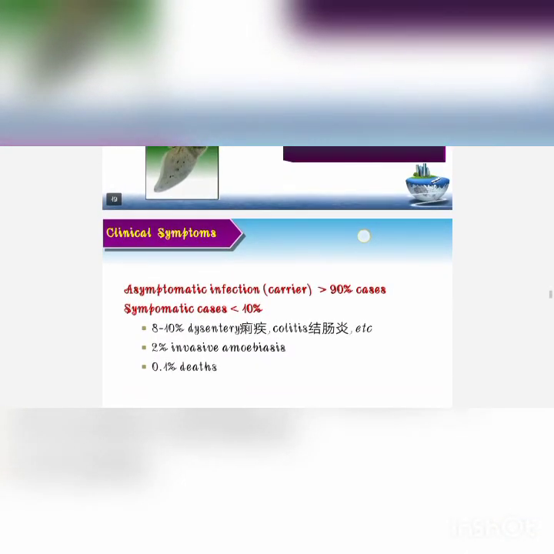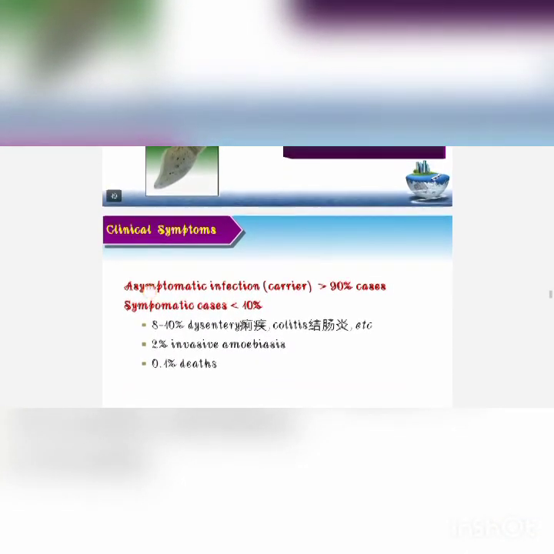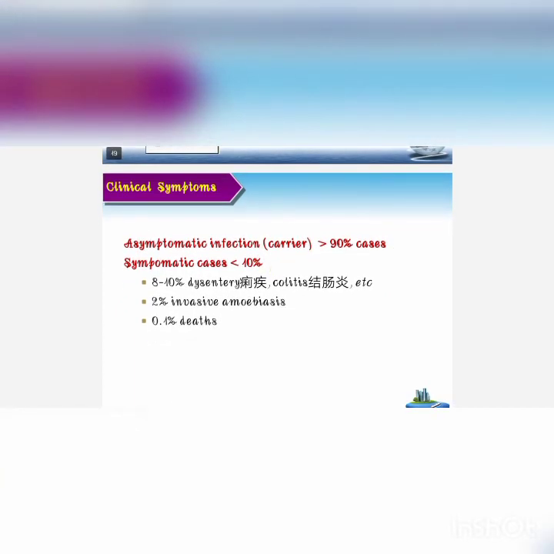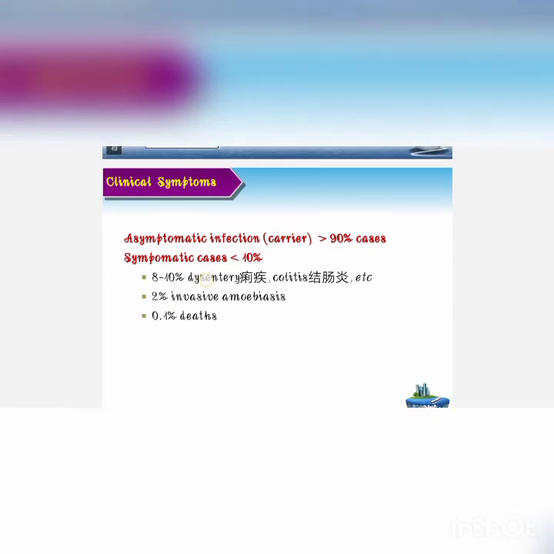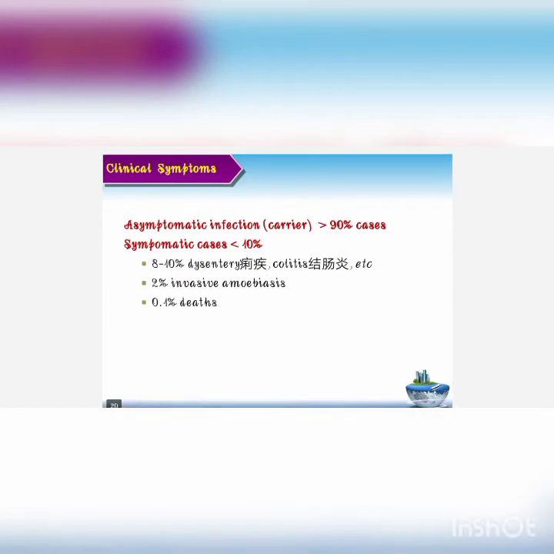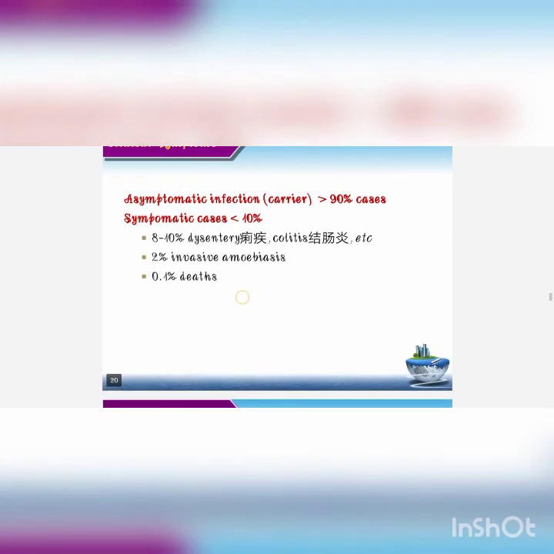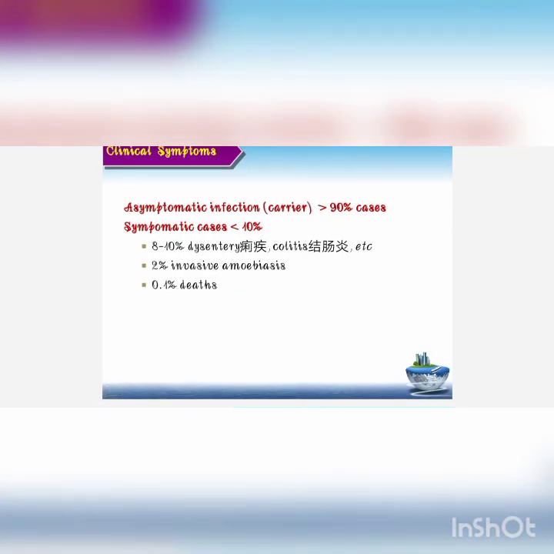So the clinical symptoms: most of the people are asymptomatic carriers, that is 90% of cases. Few are symptomatic, only 10%. They show symptoms like dysentery, colitis, invasive amoebiasis, and also 0.1% of deaths. So this metastatic trophozoite may also enter the crypts of Lieberkühn of muscularis mucosa and mainly attack the intestine, causing ulcers. So this is the main function of the Entamoeba histolytica, causing disease in our body.